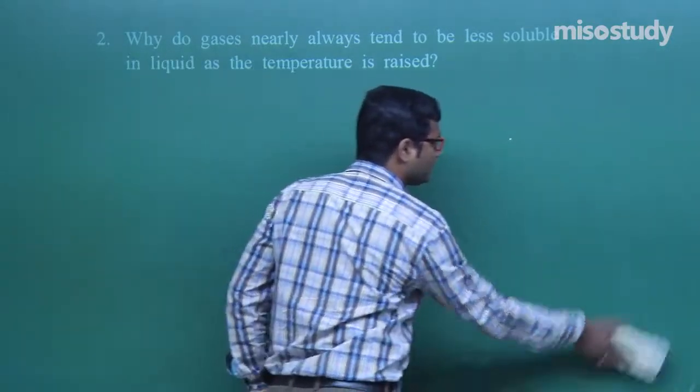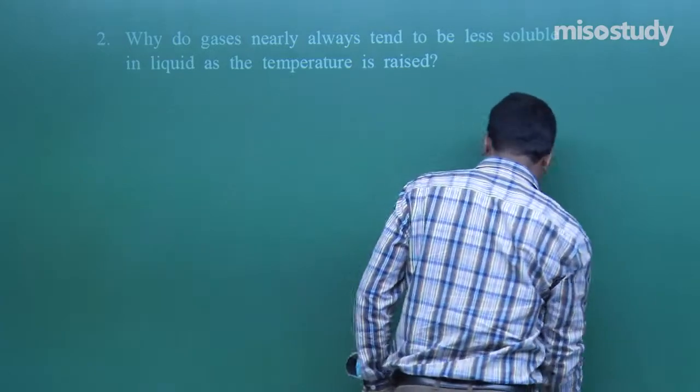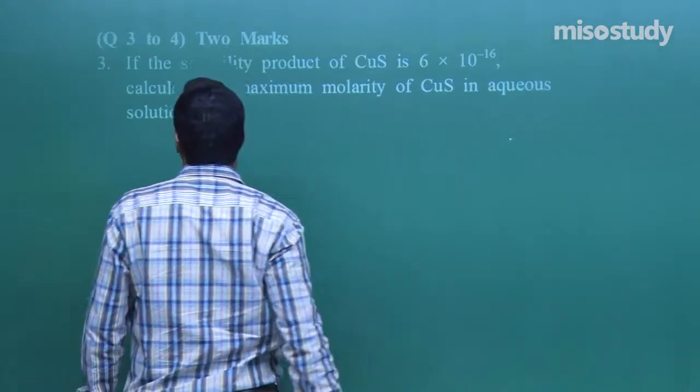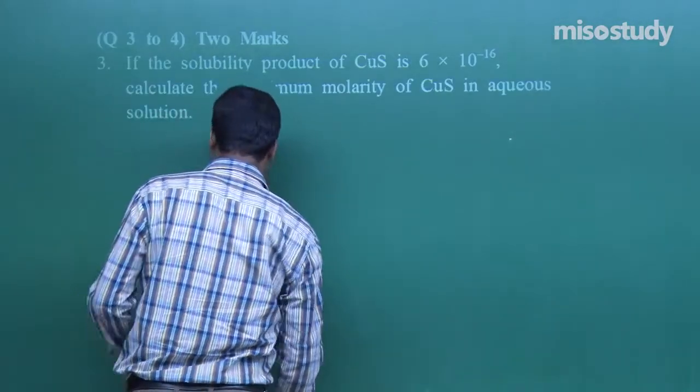Wait for a moment. The next question is question number 3, my friend. What is given here?